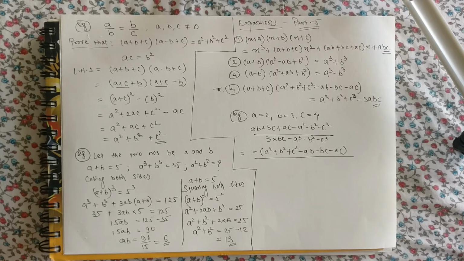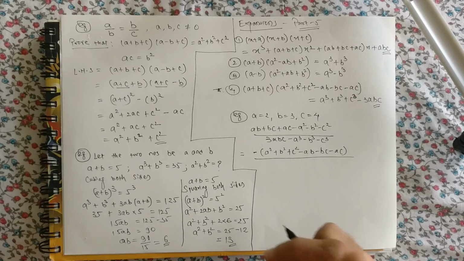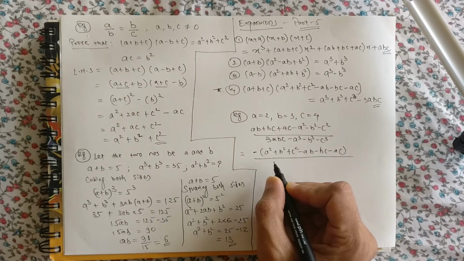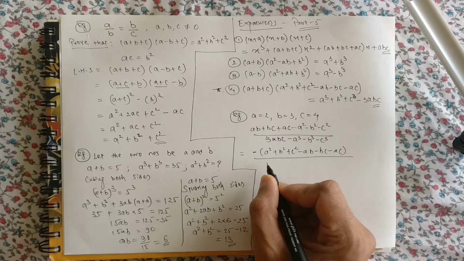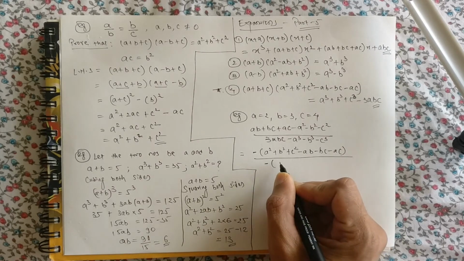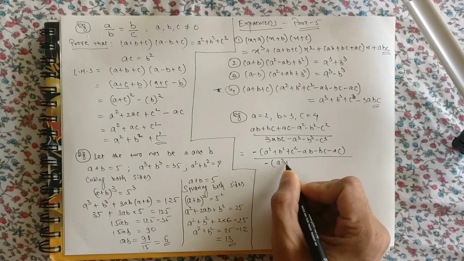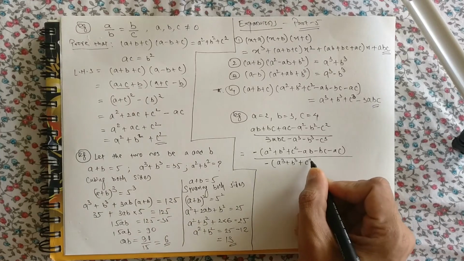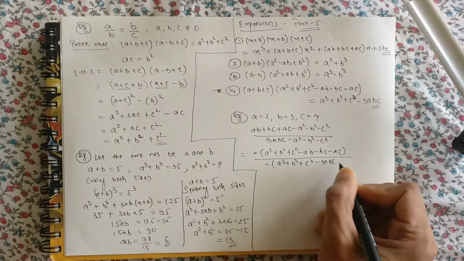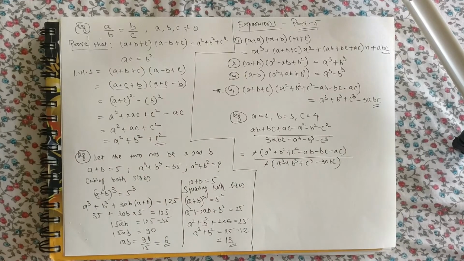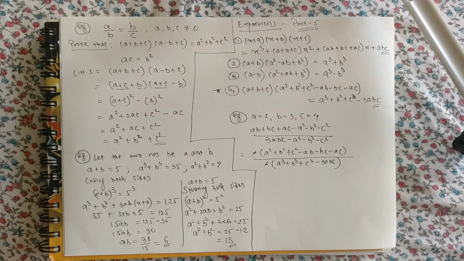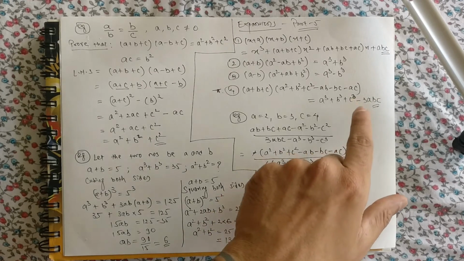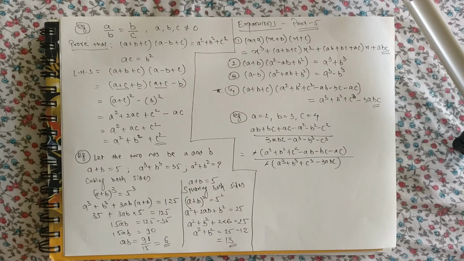What about the denominator? Even the denominator looks familiar. What if I take out minus common from the denominator? It would become a cube plus b cube plus c cube minus 3abc remains inside, and minus comes outside. Minus gets cut. Now I'm simply asking you to put the value of this RHS into the denominator of the fraction.